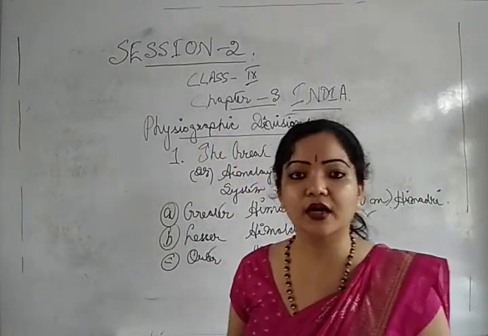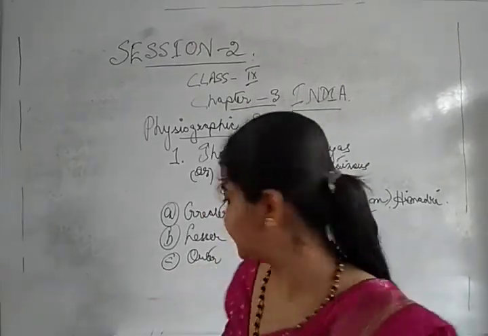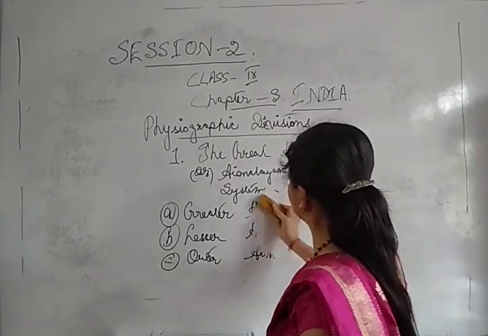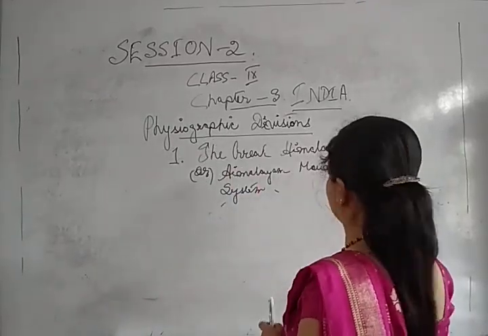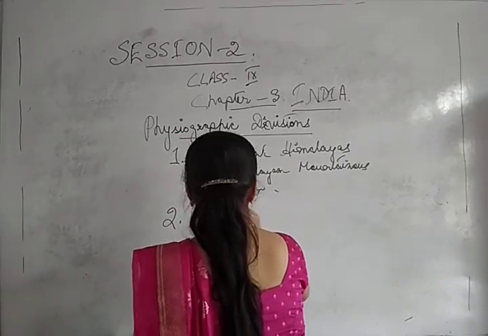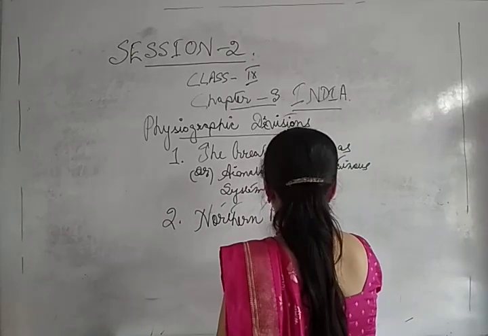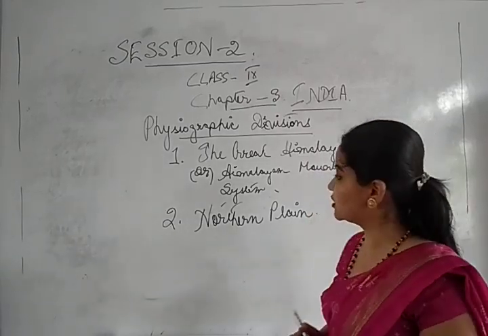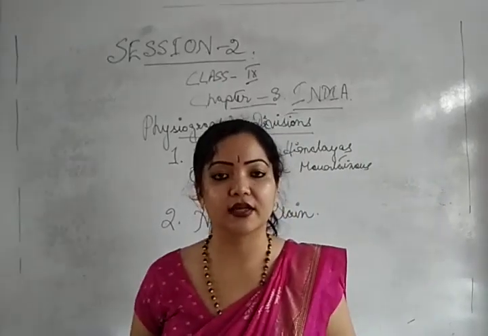Now second is what? The Great Northern Plain of India, or it can also be known as the Central Plain. Okay, so this is the second most important physiographic division of India, the Northern Plain.